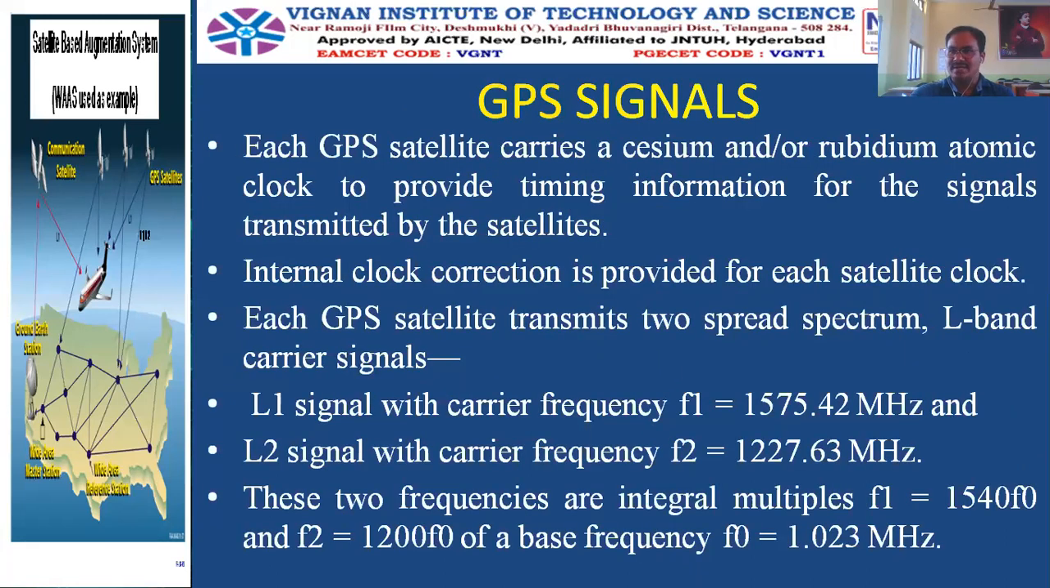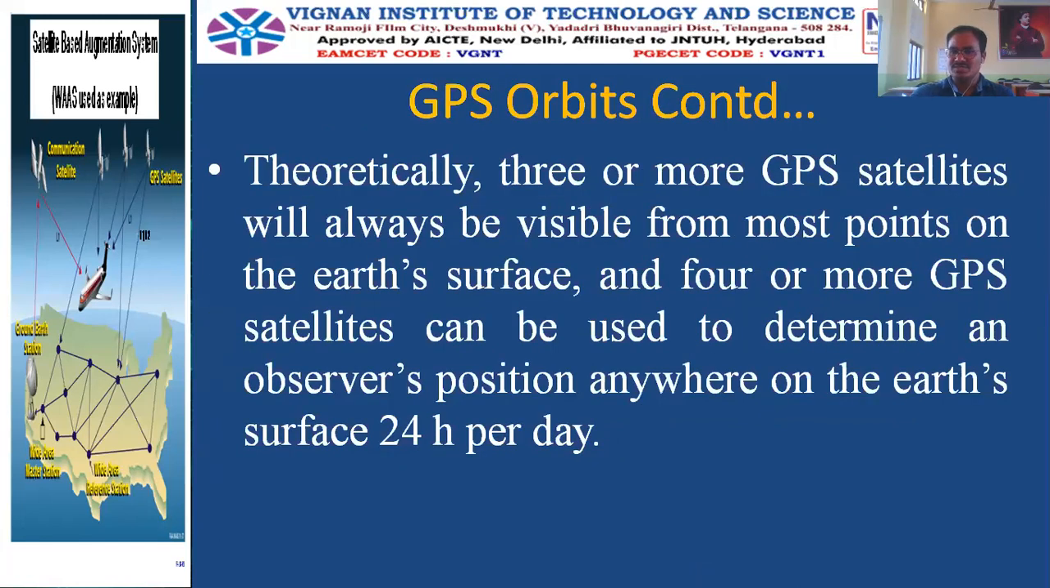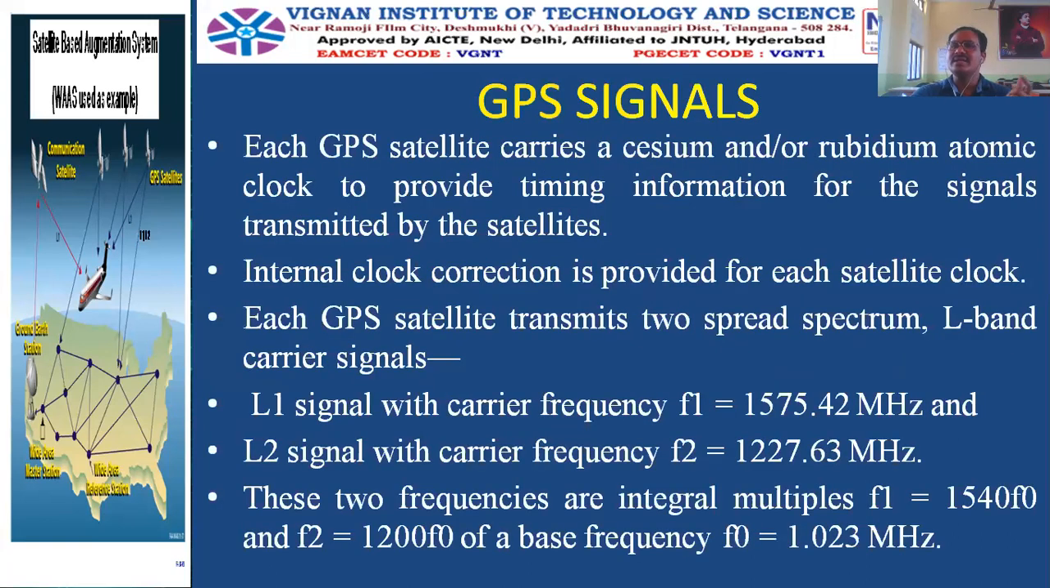So all of them are non-geostationary. Geostationary means that if the period of rotation of a satellite around the Earth takes 24 hours, which is the revolution period of the Earth around itself, then that satellite is called geostationary. That means it looks stationary from wherever we sit on the Earth and look. But these 24 satellites are not geostationary, they are non-geostationary and nearly elliptical.